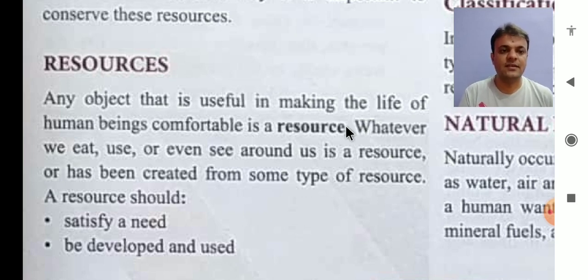Let us see next. Whatever we eat, we use, or even see around us is a resource. Right?